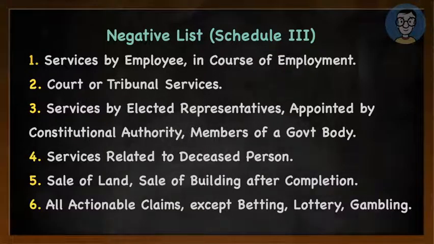Now let us see the third category of persons who are kept outside the purview of GST. The third category talks about member or chairman of a body established by government. What do you mean by a body established by government? Say there is RBI or SEBI. These are the body which is established by Parliament.